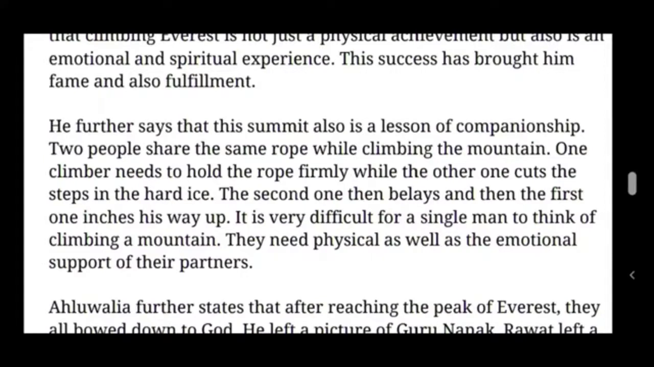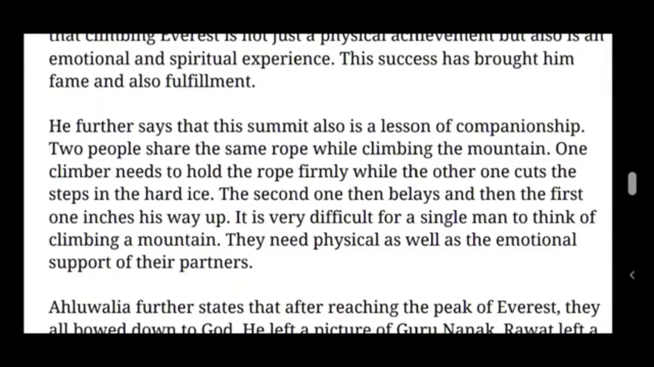One climber needs to hold the rope firmly while the other one cuts the steps into the hard ice. This is the way they helped each other and they learned the lesson of companionship. So one should hold the rope tightly and the other should walk by cutting the steps in the hard ice.